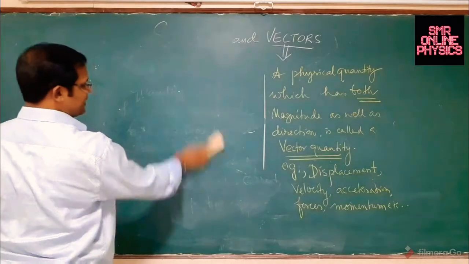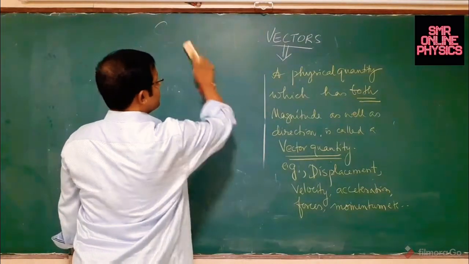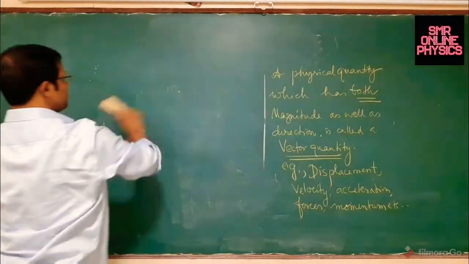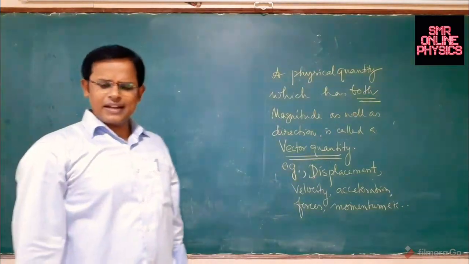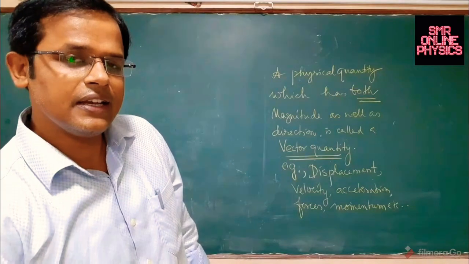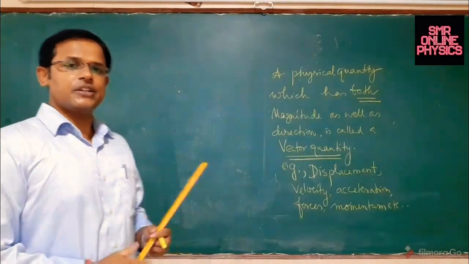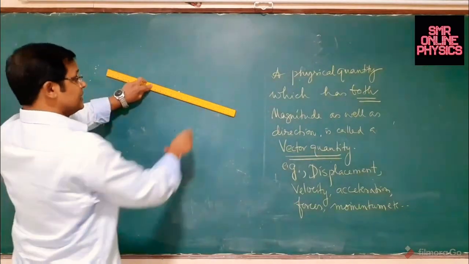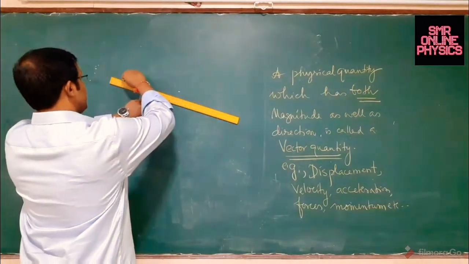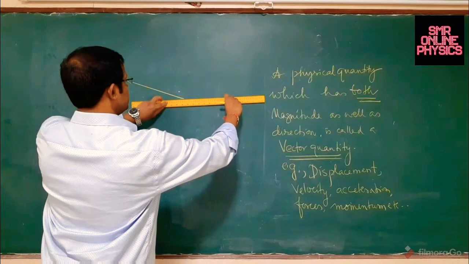So when I say electric current is a scalar quantity, some of the students who are watching very carefully might be thinking, how come electric current is a scalar quantity, right? Because it has direction. I have learned that it has direction. Yes, you are correct. Electric current is also specified with direction.